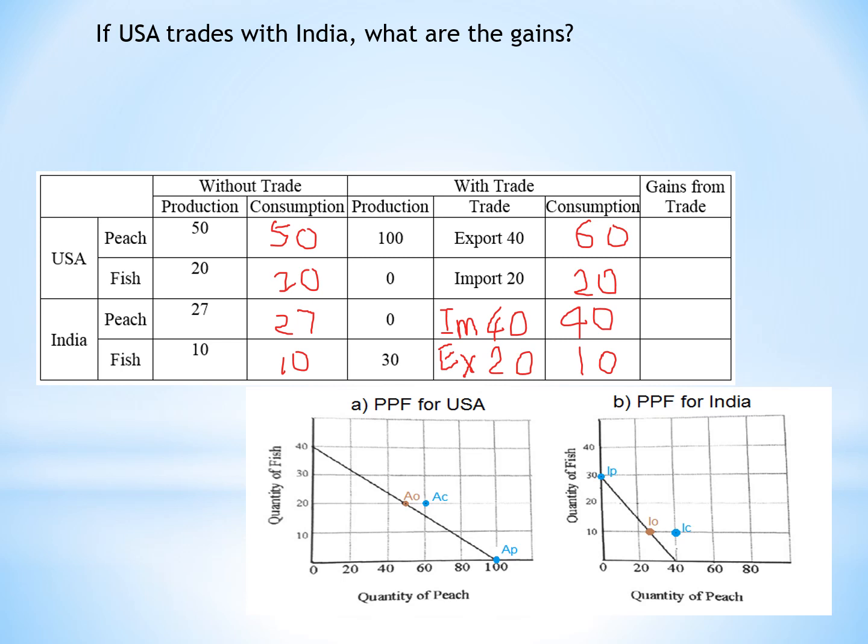When we see the gains from trade, we compare consumption to consumption. If we don't trade with them, we consume 50 peach. If we trade with them, we now consume 60. Do we gain anything from trade? We gain 10 peach, right? How about fish? Do we gain any fish? We consume 20. After trade, we consume the same. So we gain 0 in terms of fish.